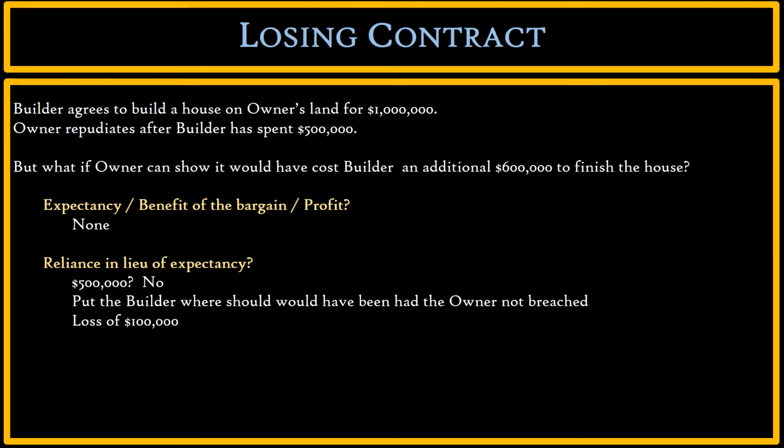Builder would have lost $100,000. So if we give builder $500,000 as damages, builder is better off because owner breached. And that's not how the reliance damages work. So to put builder in as bad a position she would have been had owner performed the contract, we have to make sure she loses $100,000.